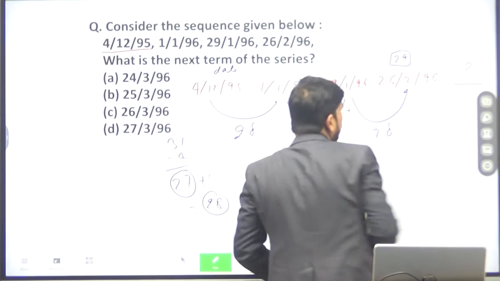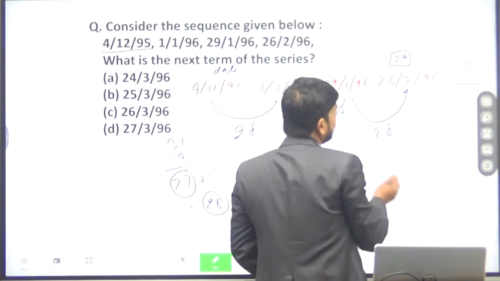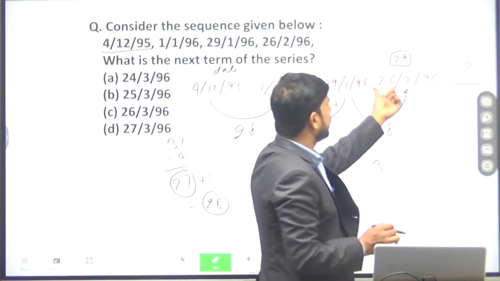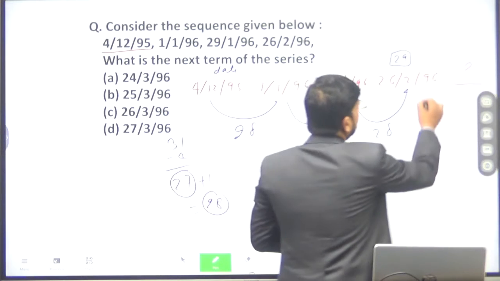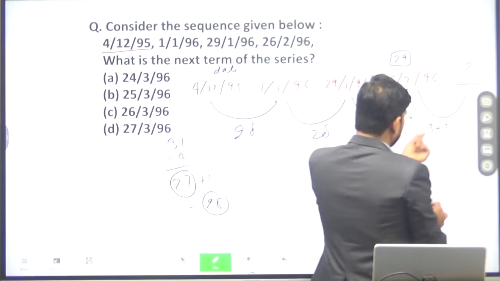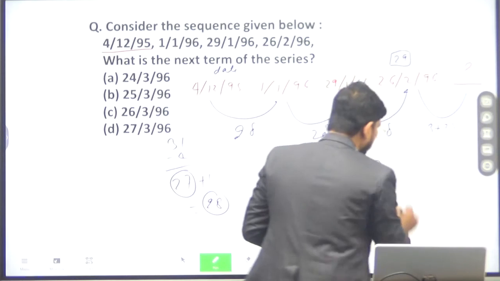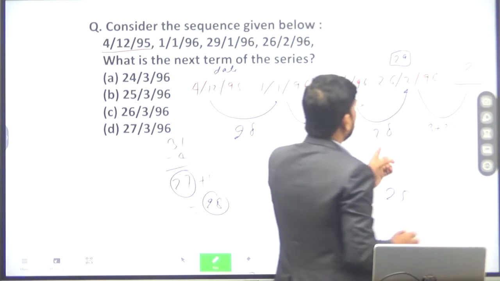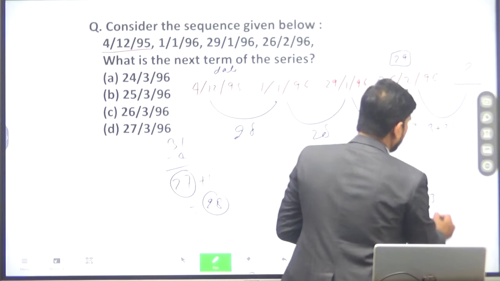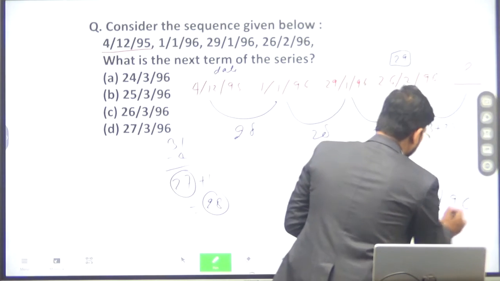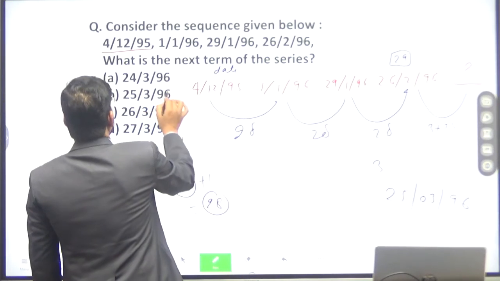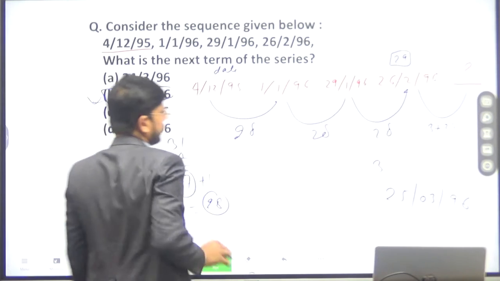So 26 days have already happened. Then what is remaining? 27, 28, and 29. 3 days are here, and here 3 days plus 25. 3 plus 25 means the next date will be 25 and the month will be the 3rd month, 25-03, and the year will be 96. So 25, 3 and 96 means option B shall be the right answer.